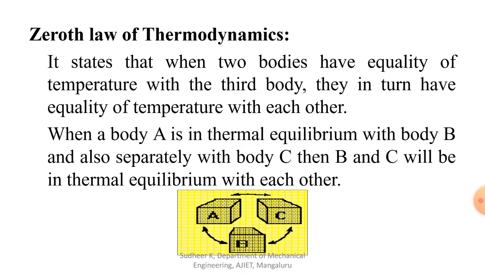So there should be a conducting boundary between the two systems, such that heat always flows from higher temperature to lower temperature. After a certain time, there should not be any temperature difference. It means that both systems should have the same temperature, and the same properties such as pressure and volume. Then we can say both systems are in thermal equilibrium.